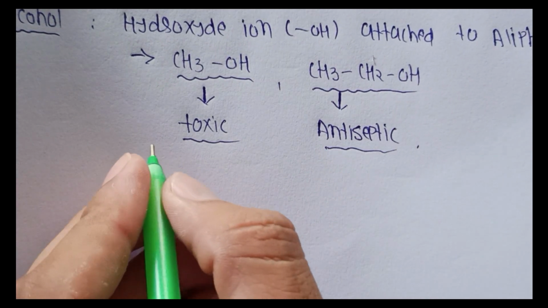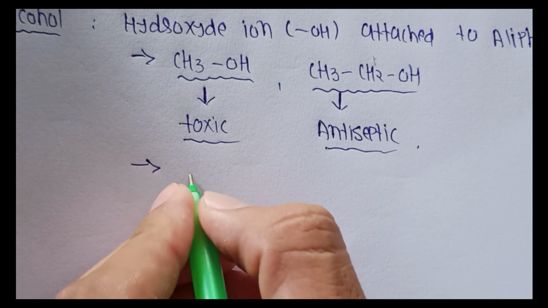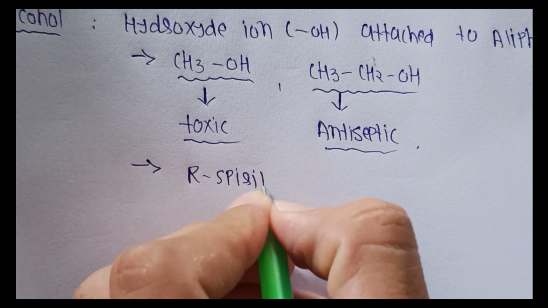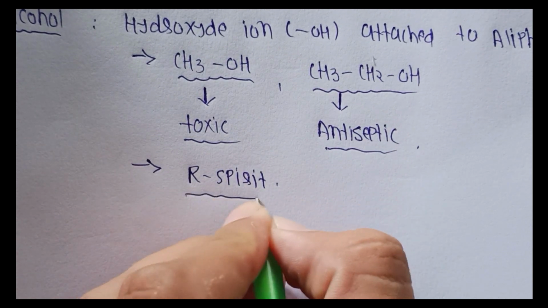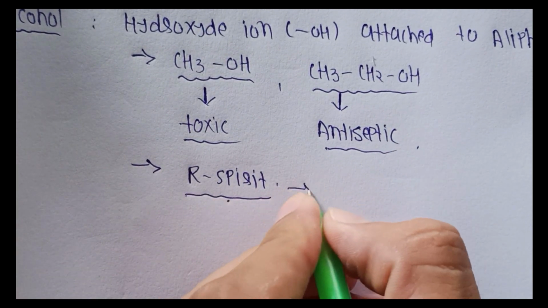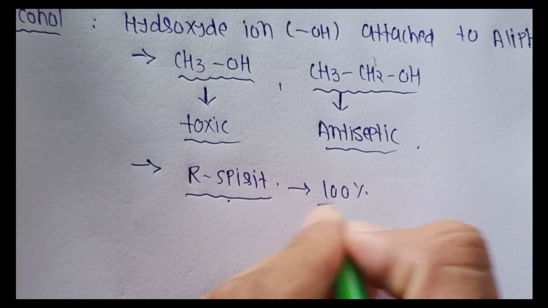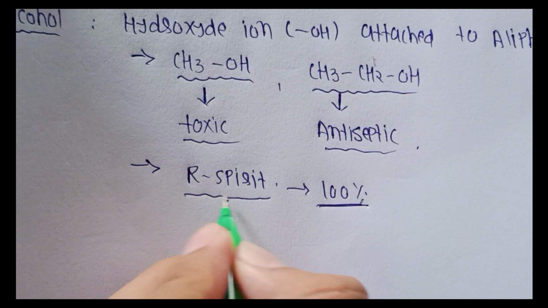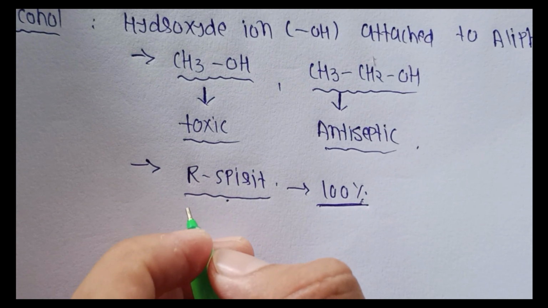Another word for alcohol is R-spirit. R-spirit means one type of alcohol. This is 100% pure alcohol. Ethanol is called R-spirit.